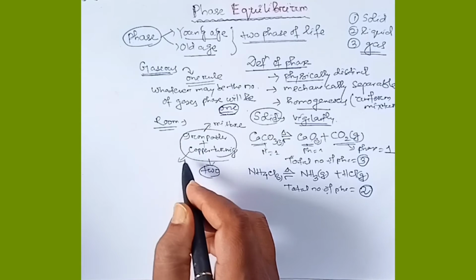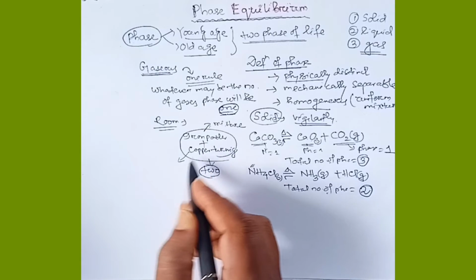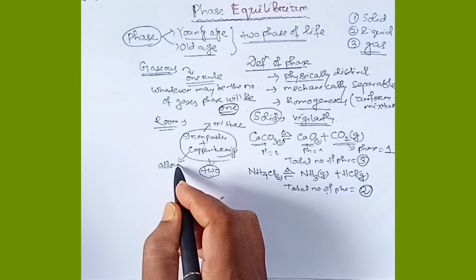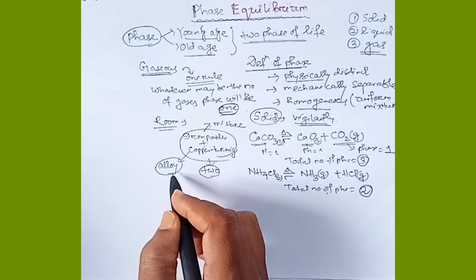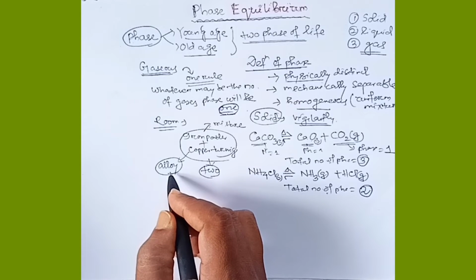But when we melt the iron and copper, it will form an alloy. At that time, we cannot separate iron from copper, because the two metals are uniformly mixed to form the alloy. So we cannot say the mixture of iron and copper alloy is two phase.